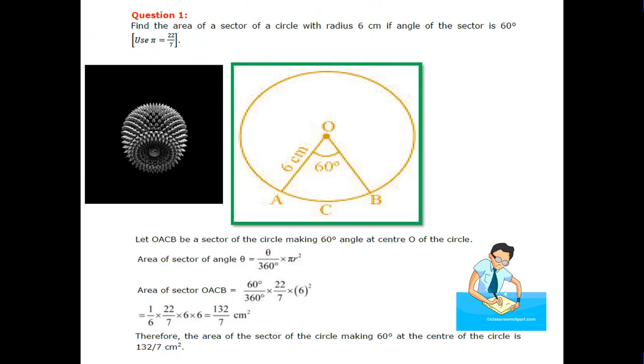Now students, question number 1: find the area of the sector of the circle with radius 6 centimeter and angle theta degree, taking pi as 22 upon 7. Area of sector is pi r square theta upon 360. The area of the sector is 132 upon 7 centimeter square. Therefore, the area of the sector making 60 degree at the center of the circle is 132 upon 7 centimeter square.